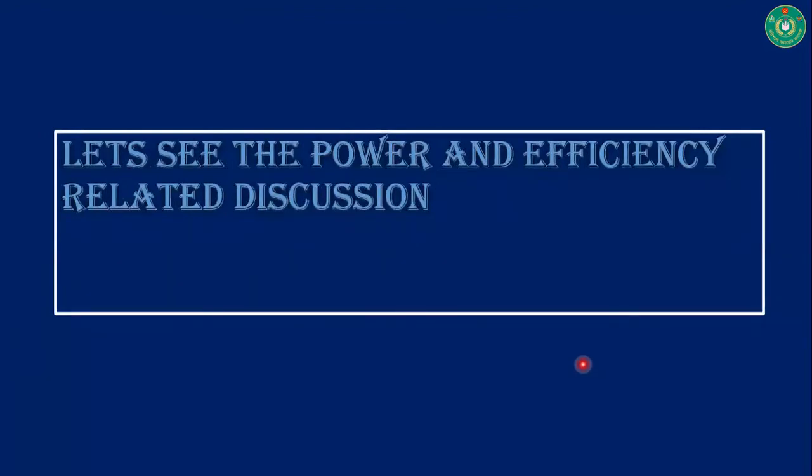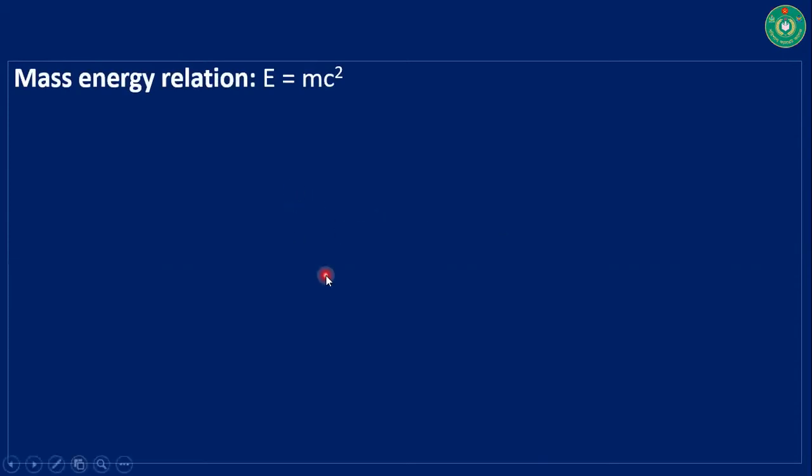Let's see the power and efficiency related discussion, and it is a very important part of today's lesson, boys. So you should put your concentration here. Mass energy relation. Einstein said that the mass of an object and energy are identical things.